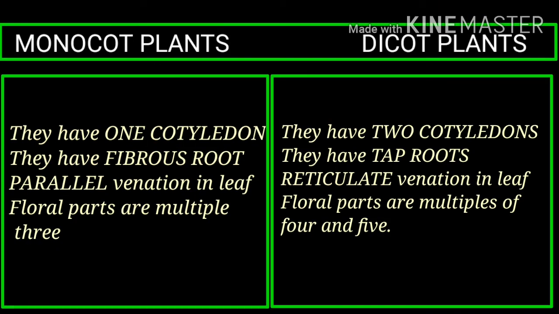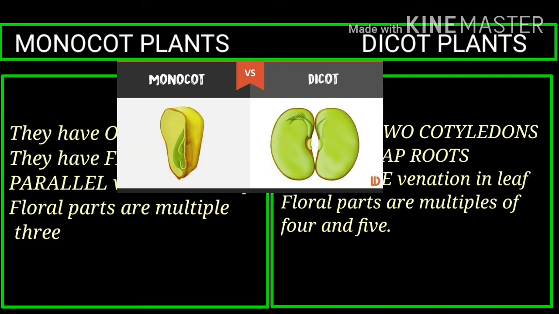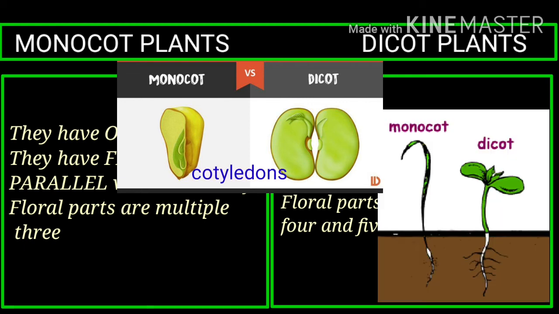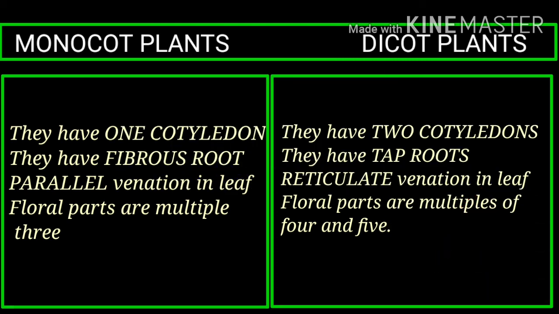Here are some differences to understand monocot plants and dicot plants. Monocot plants have one cotyledon. Cotyledon is the first leaf or a set of leaves that sprout from the seed, whereas dicot has two cotyledons.